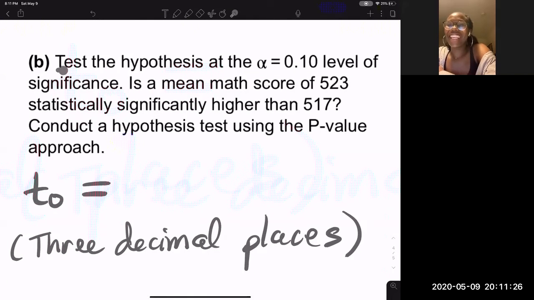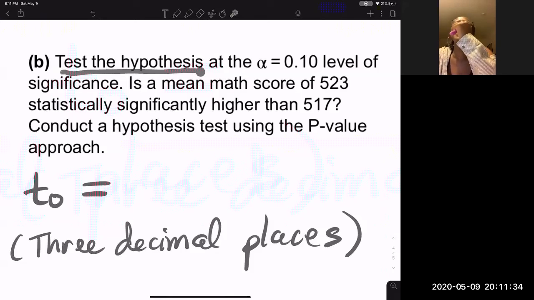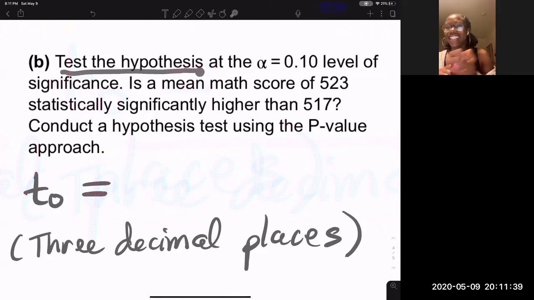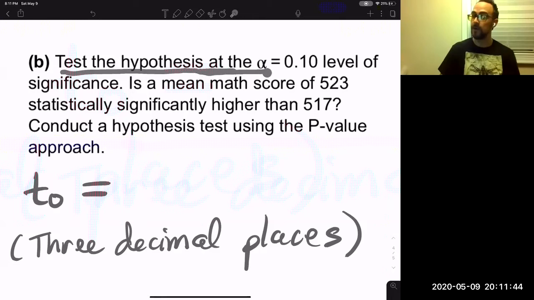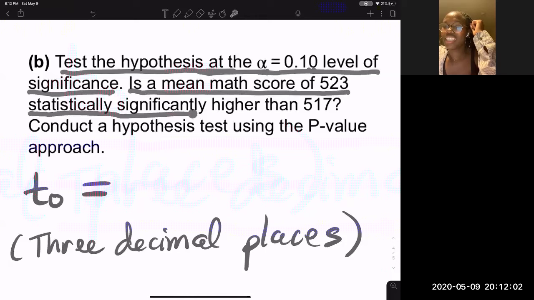Test the hypothesis at the alpha equals 0.10 level of significance: is a mean math score of 523 statistically significantly higher than 517?